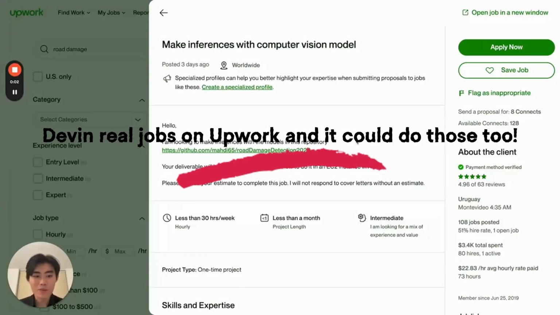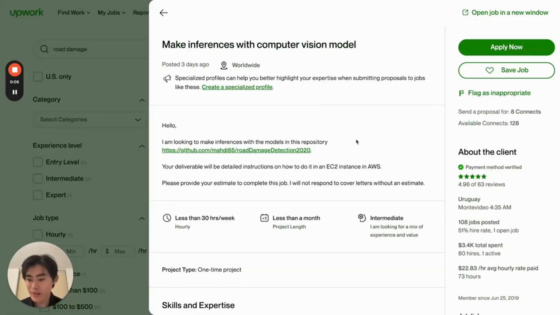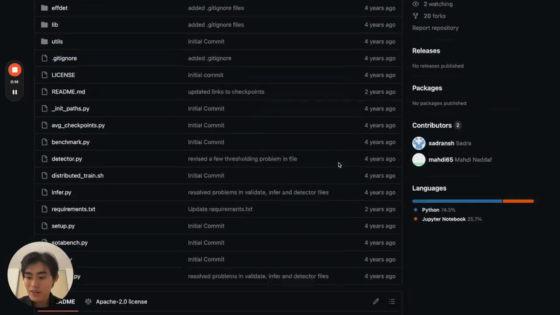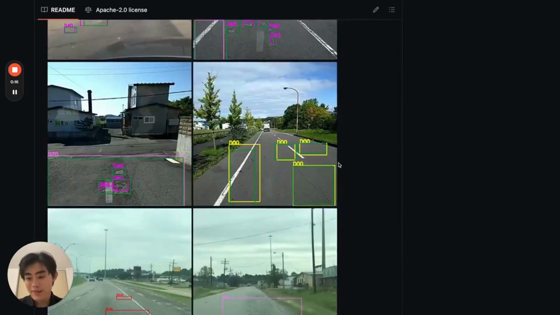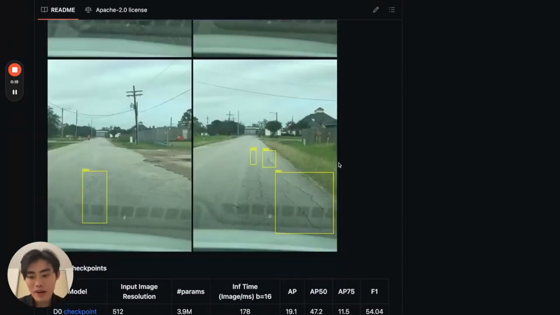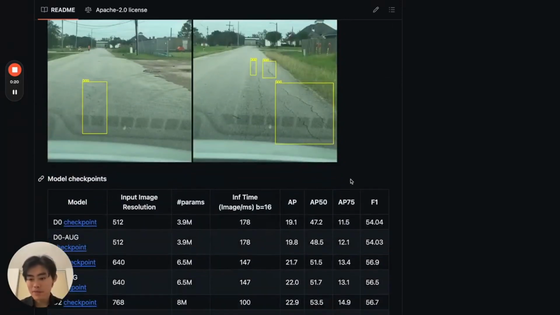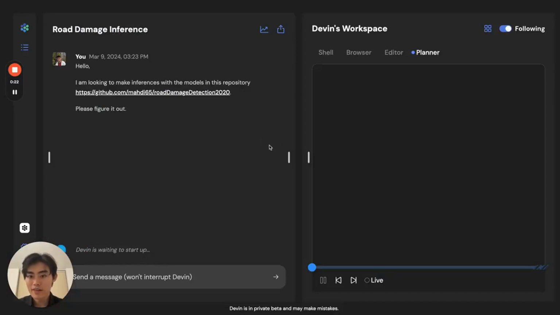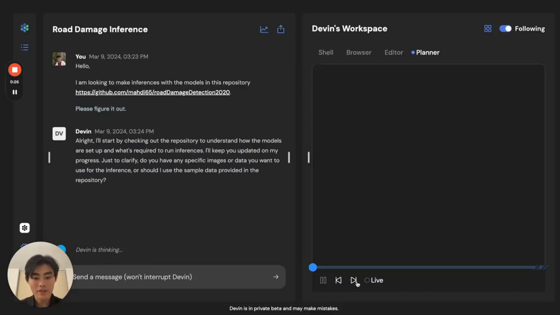Hey, I'm Walden, one of the developers here at Cognition AI. We were playing around with whether or not Devin could start a side hustle on Upwork. So here's an actual real job from Upwork, where the client wants to set up this computer vision model, which looks quite interesting. Seems very difficult to set up. I'm not sure how I would start doing this, but you give the task to Devin and ask Devin to figure it out, and things just kick off.